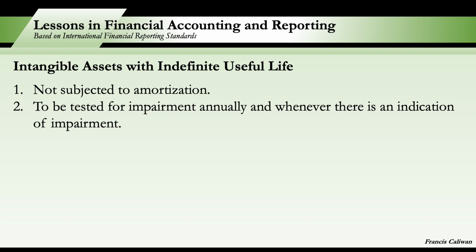In the case of intangible asset, annually. So, annual ang testing natin for impairment or whenever there is an indication for impairment. So, again, now for intangible assets with indefinite useful life, not subject to amortization but subject to impairment annually or every time that an indication is present.